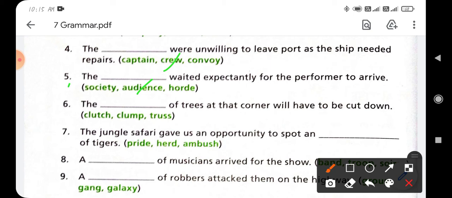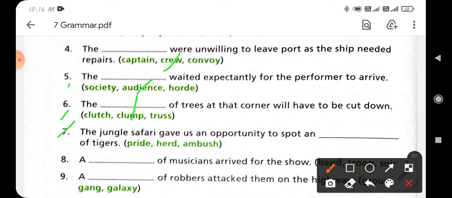Now next is number 6. The dash of trees at the corner will have to be cut down. Then the correct option will be clump. Okay. Clear? The clump of trees at that corner will have to be cut down.